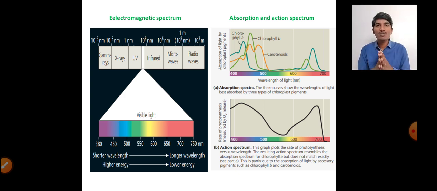Next is the action spectrum. It represents the rate of photosynthesis at different wavelengths of light. As already proven by Engelmann's experiment, the rate of photosynthesis is much higher in the blue region as well as the red region, and the green region has the least photosynthetic activity. This is what the absorption and action spectrum is.